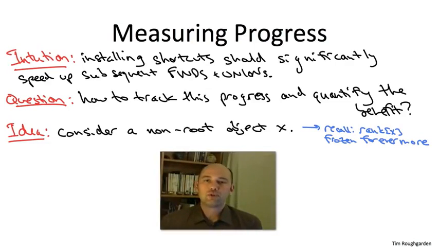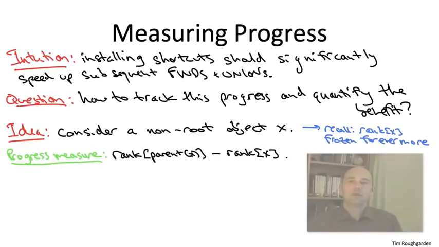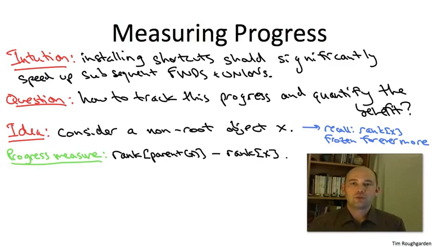Now, what we're certainly hoping is true is that finds that originate at, say, this object x are running fast. Not only that, but they should even be getting faster and faster as time goes on because we're doing more and more path compression. So here's the big idea. The way we're going to reason about the worst case running time of the find operation, or equivalently the longest sequence of parent pointers we might have to traverse to get to a root, is we're going to think about the sequence of ranks that we observe as we traverse these parent pointers from an object x up to the root. Let me give you an example. So what would be the worst case situation?